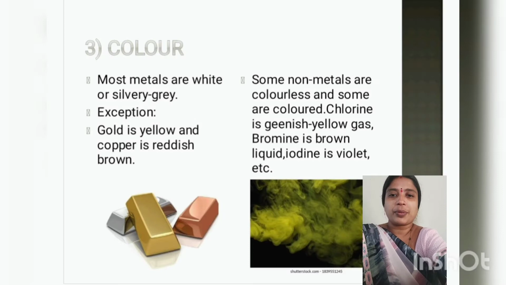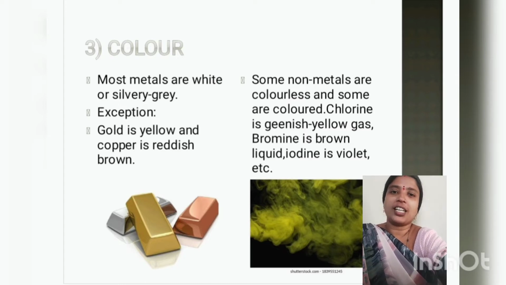Now, the next physical property is color. What about the colors of metals and non-metals? Most metals are white or silvery gray. Usually you might have seen silver, which is a little white or grayish in color. The exception is gold, which is neither white nor gray; it is yellow in color. Also, you might have seen copper utensils. Copper utensils are reddish brown in color.